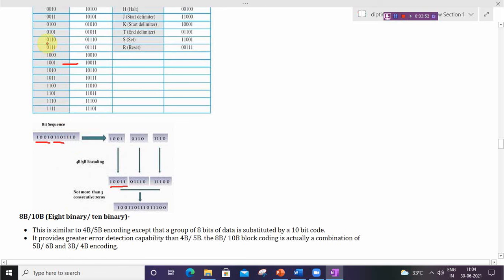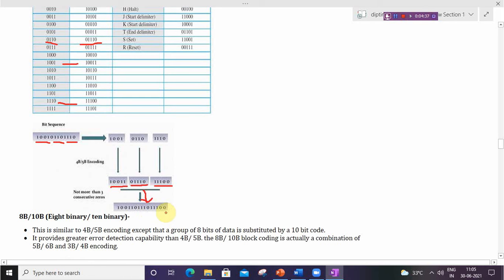In this table, 0110 is replaced with 01110. So this 4-bit group will be replaced with this 5-bit group. Then the last 4-bit group is 1110, which in this table is replaced by 11100. In this way it generates the new output, 10011 01110 11100.